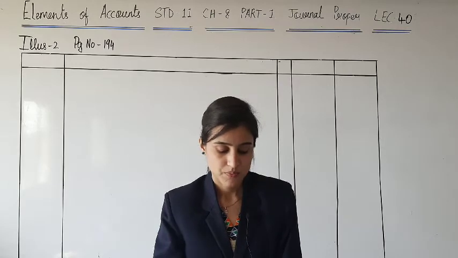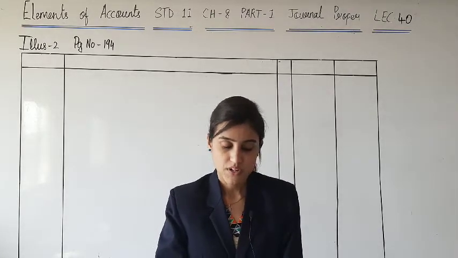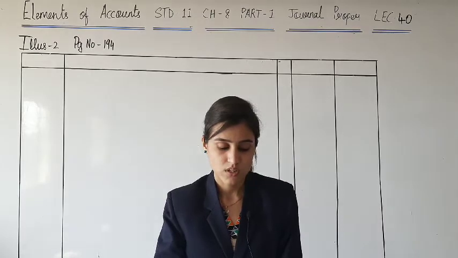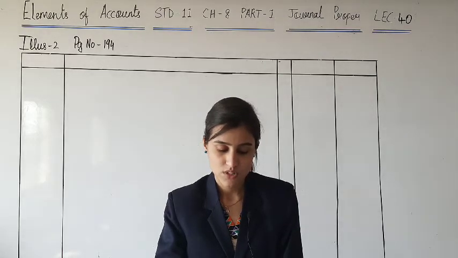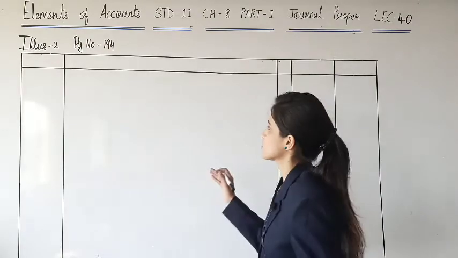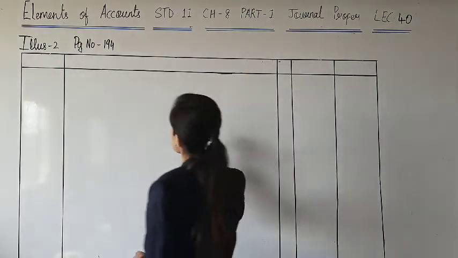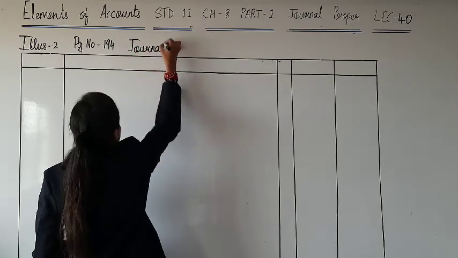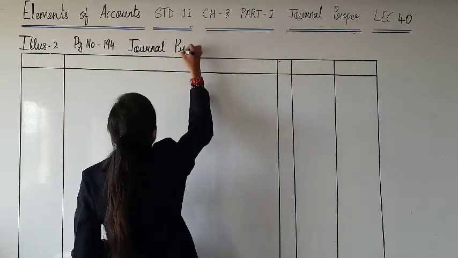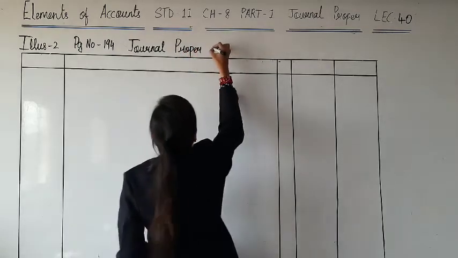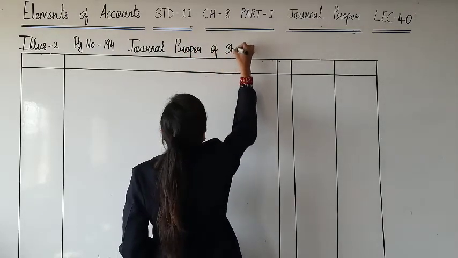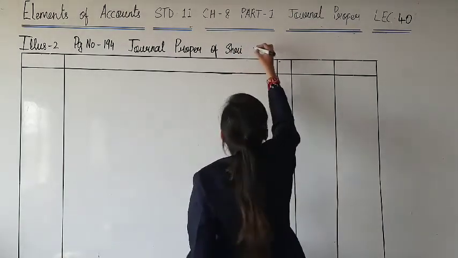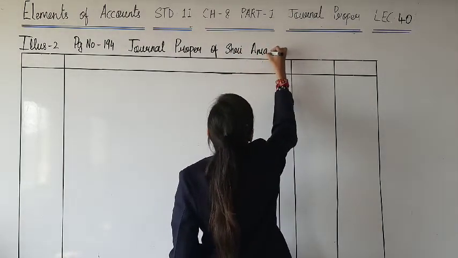Starting with the first one. Let me read the question first. Record the following in the journal proper of Sri Amarnath. These transactions are to be recorded in journal proper of Sri Amarnath. So first of all, we will be writing a heading: Journal proper of Sri Amarnath.